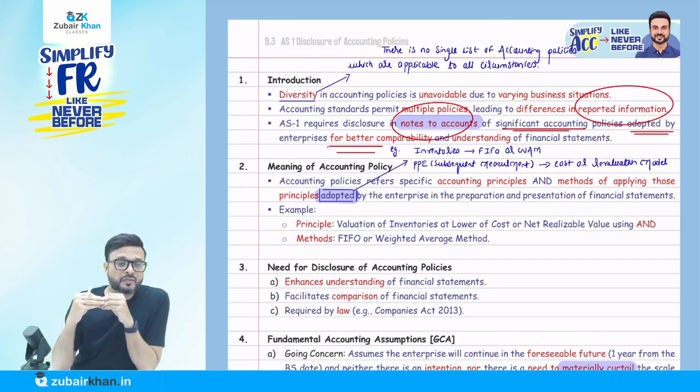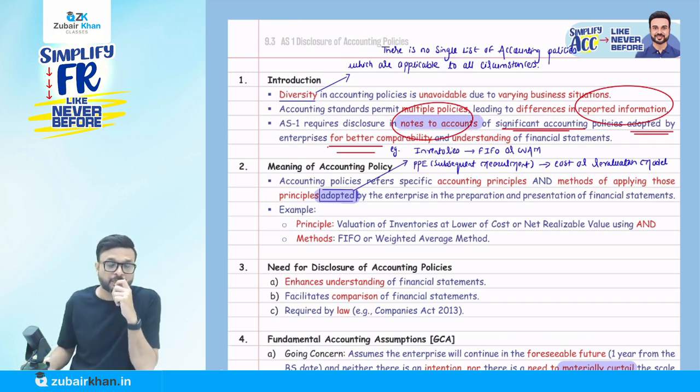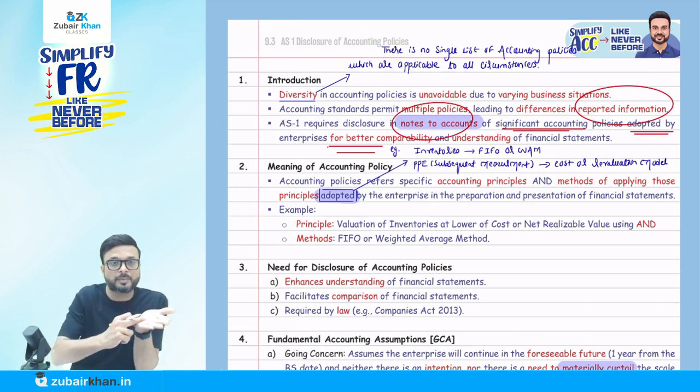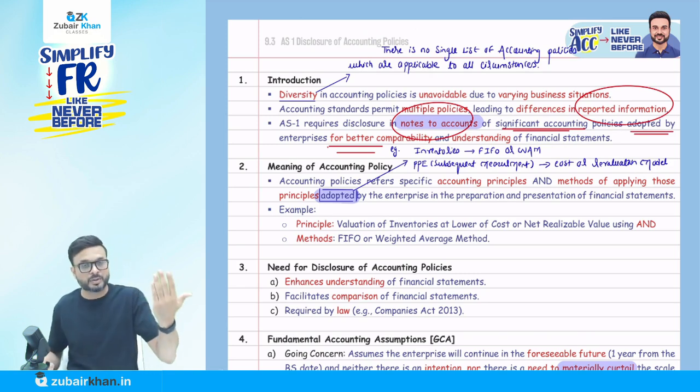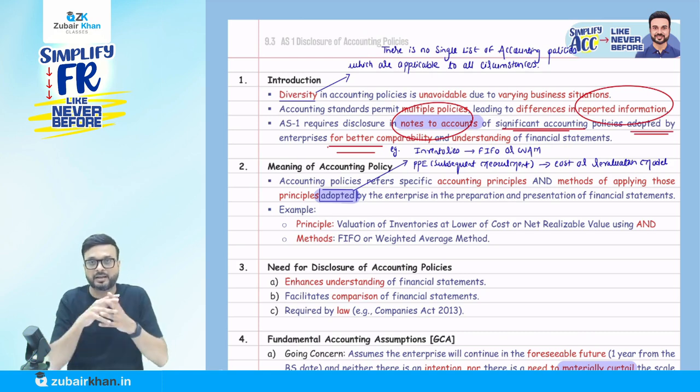So users of financial statements will come to know what this entity has followed, for example, FIFO method or weighted average method. For example, when you talk about PPE, AS10, they allow us the cost model and the revaluation model. So we have to inform in notes to accounts, so the users of financial statements will know which accounting policy we have followed, and it will help them for better understanding of the financial statements.